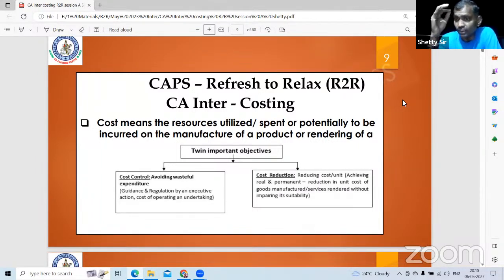Cost reduction, reducing the cost per unit. Maruti Suzuki Swift Dzire car. So when the excise duty law was there, the length was, let us say, 10 feet. So if you would have reduced by 0.5, the excise duty is a substantial saving. So the back portion, they pushed it inside and they reduced the cost. So where you try to find out what are the areas where we can improve the quality, reduce the cost, that's called cost reduction. Cost control is avoiding wasteful expenditure. Cost reduction is permanently reducing the per unit cost.